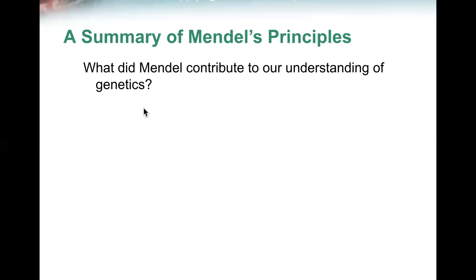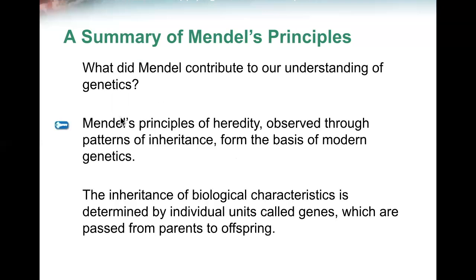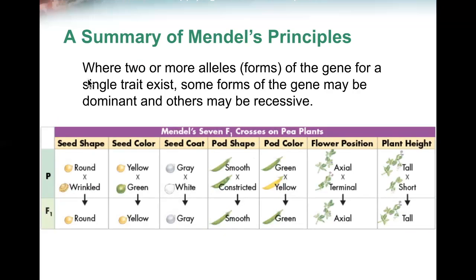What did Mendel contribute to our understanding of genetics? Mendel's principles of heredity, observed through patterns of inheritance, form a basis of modern genetics. The inheritance of biological characteristics is determined by individual units called genes, which are passed from parent to offspring. Where two or more alleles, or forms of a gene for a single trait, exist, some forms of the gene may be dominant and others may be recessive.